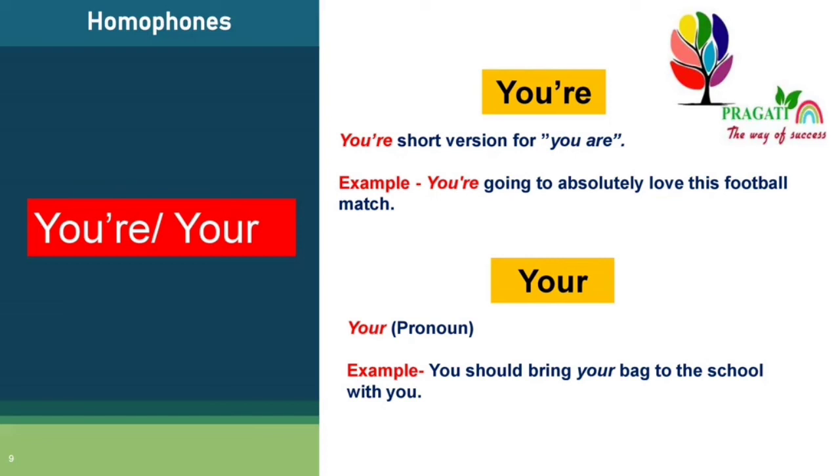Next, Y-O-U-R, your, is a pronoun. For example, you should bring your bag to the school with you. So you're and your are both homophones.